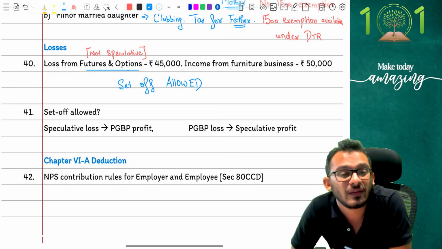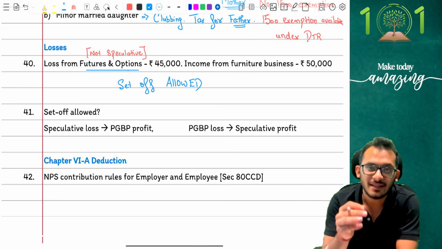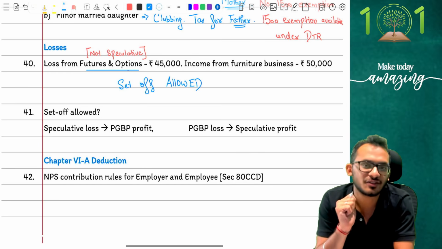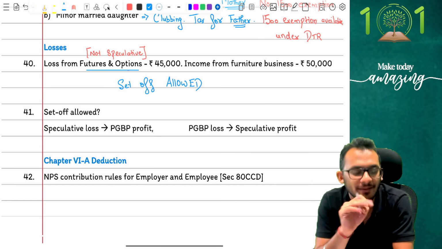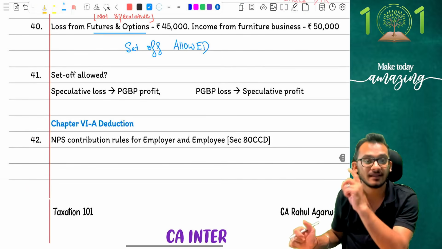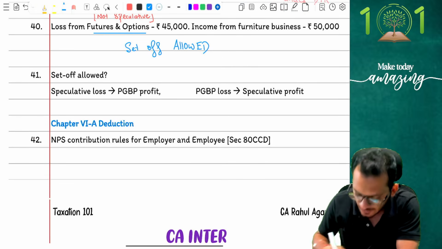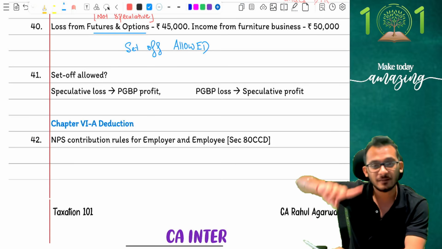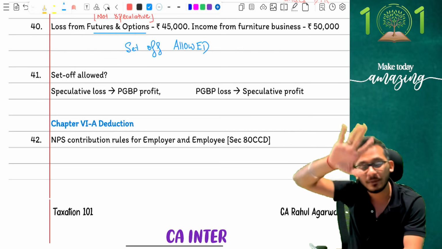Set off is allowed, and that's how the conversation looks. So be extremely careful on this discussion. Any doubts, my friends? Clear? Perfect. Then the question is, people, can you allow set off in the following case? Can you allow speculative loss against PGBP profit? Can a speculative loss be set off against PGBP profit is the question.